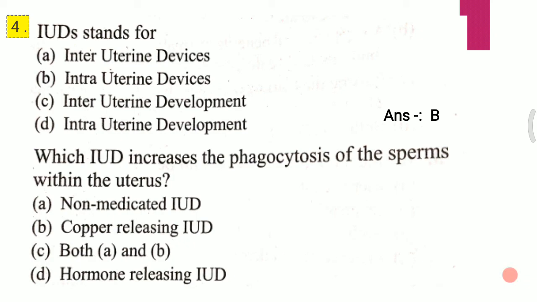Question 2. Which IUD increases the phagocytosis of the sperm within the uterus? A, non-medicated IUD; B, copper releasing IUD; C, both A and B; D, hormone releasing IUD. The answer for this second question is C, that is both A and B: non-medicated IUD and copper releasing IUD increase the phagocytosis of sperms within the uterus.